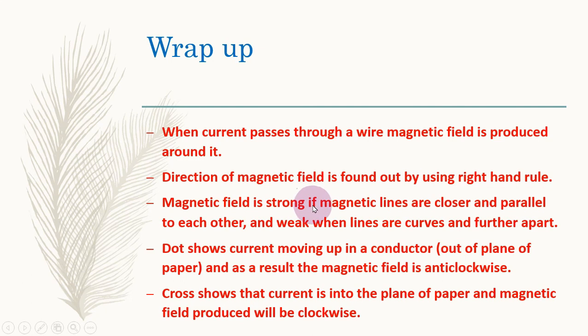Magnetic field is strong if magnetic lines are closer and parallel to each other, and weak when lines are curved and further apart. A dot shows current moving up in a conductor, that is out of the plane of the paper on which you are writing, and as a result the magnetic field will be anti-clockwise. A cross shows that current is into the plane of paper and the magnetic field produced will be clockwise.